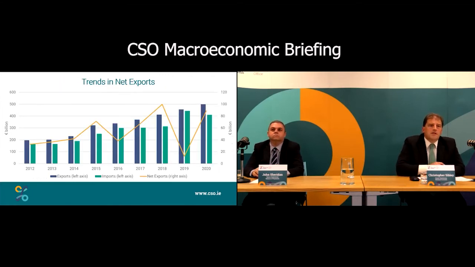Looking at the elements in expenditure, the international elements are quite volatile. The net exports are determined essentially by IP, the huge IP movements we see across the years. But I think one important picture to take from that is the growing blue bar there on exports, largely pharma-driven increases year on year in the exports data. And I guess John will talk a little bit more about that in the international accounts.